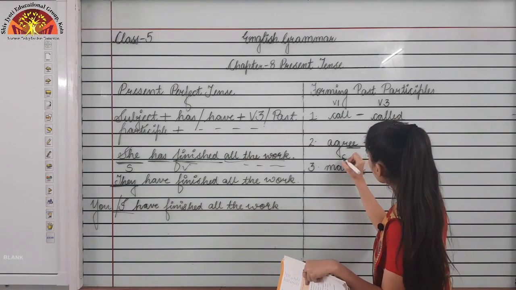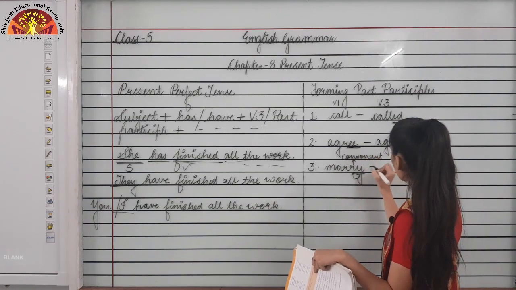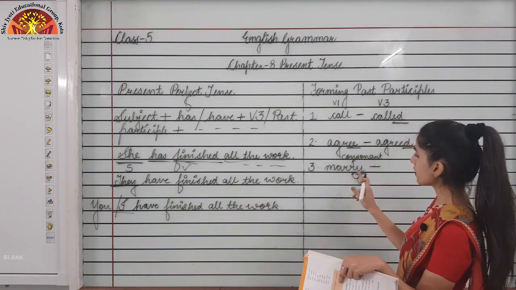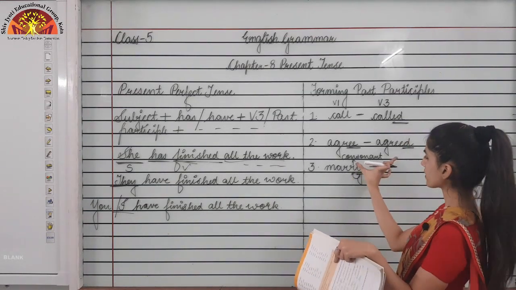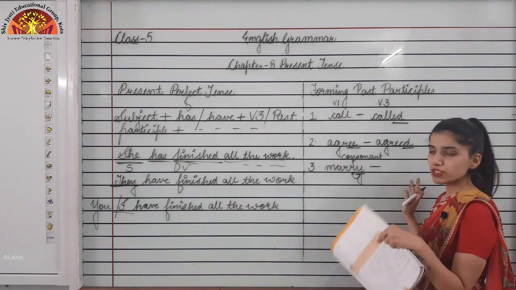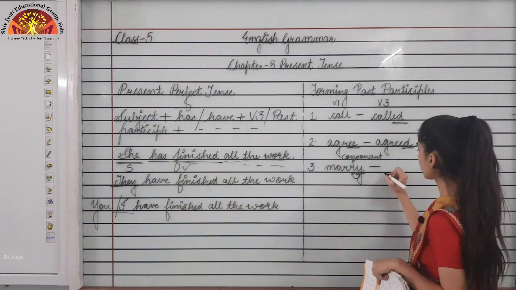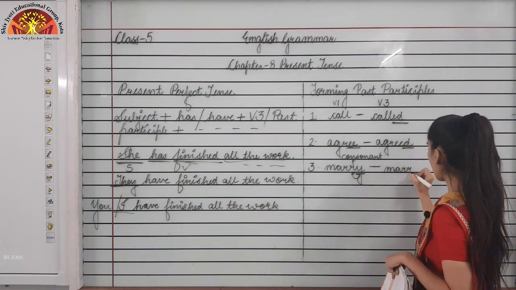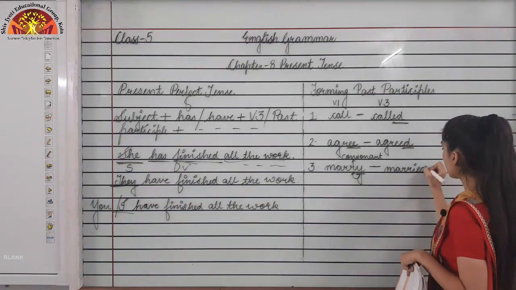So whenever before y there is a consonant, means the situation is consonant plus y in the last, then we will change y into i. Like this, M-A-R-R, i will come in place of y, and then we will add ed.